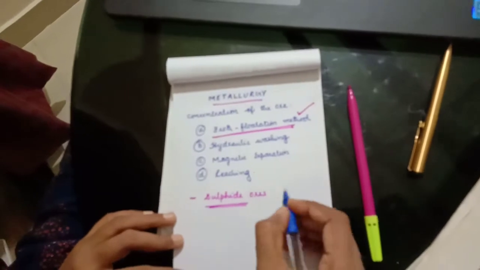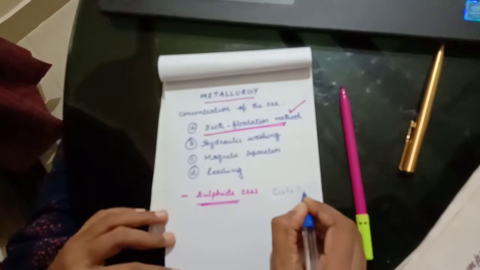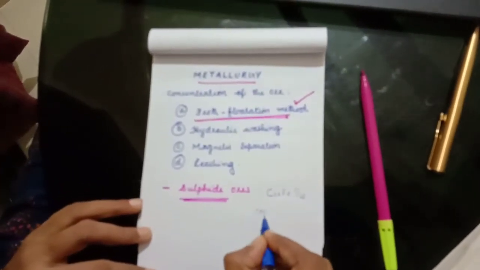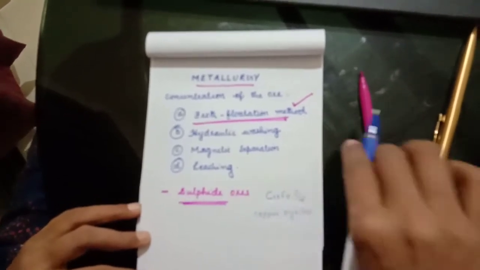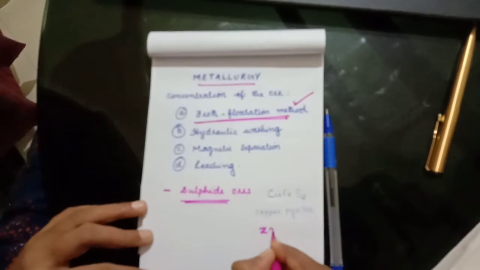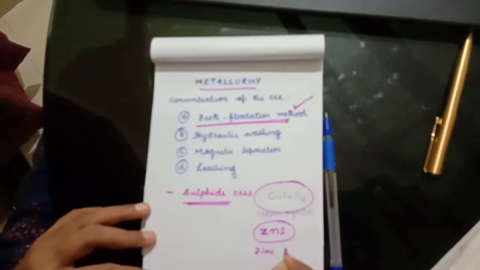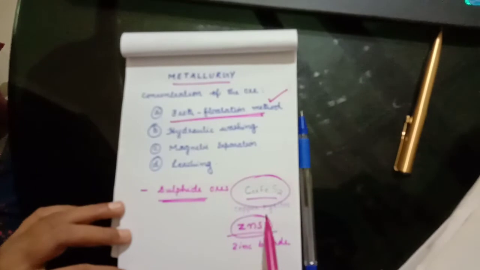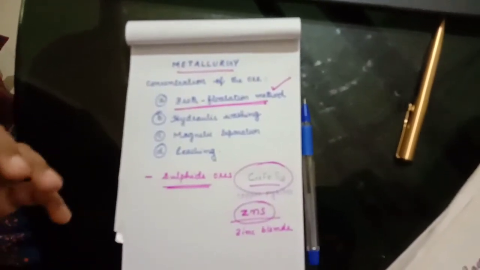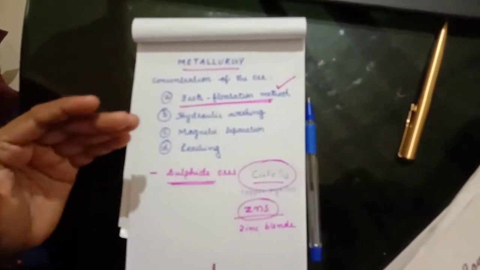For example, sulfide ores include copper pyrites, CuFeS2, and zinc blende, ZnS. So copper pyrites and zinc blende are all sulfide ores. These types of sulfide ores are generally concentrated by the froth flotation process.